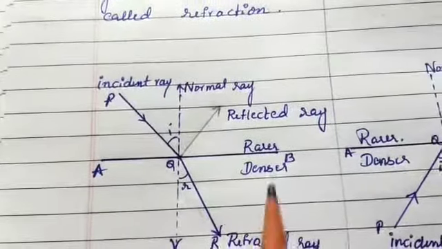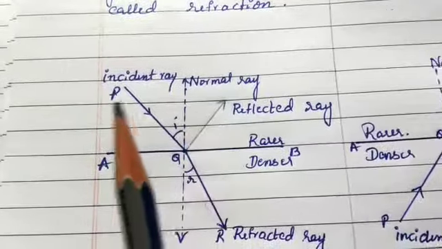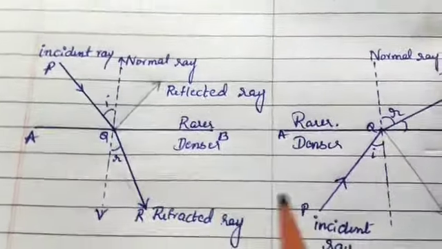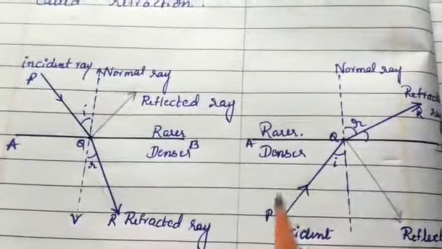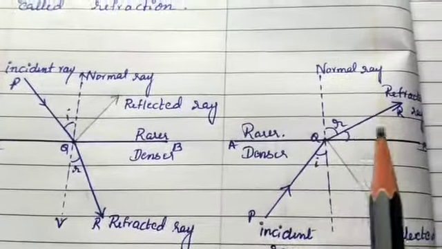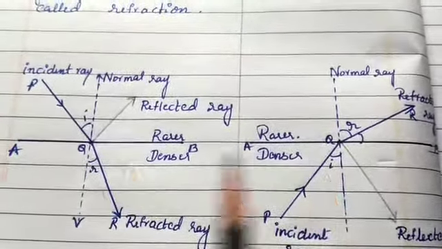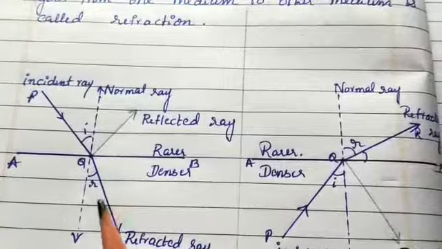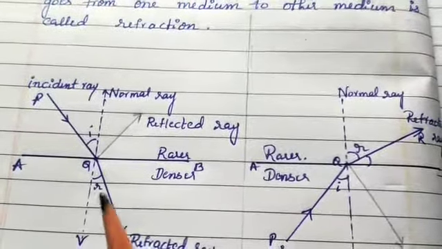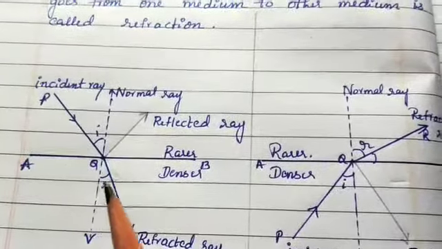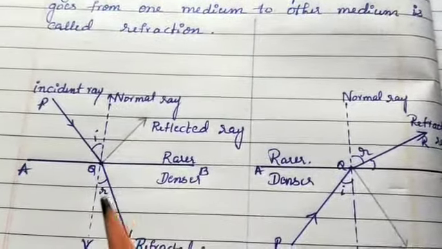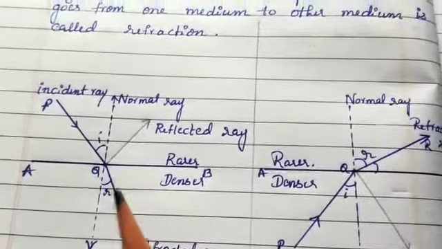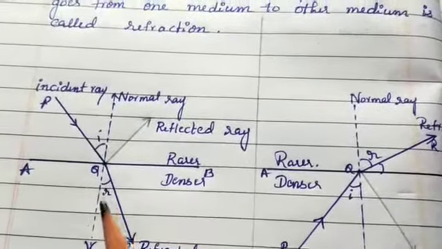This is the diagram for incident light in the rarer medium and refracted ray in the denser medium. This is the diagram for incident light in the denser medium and refracted ray in the rarer medium. This is a different case. When light is incident from the rarer medium to the denser medium, what will happen? Here this is the refracted ray, it bends towards the normal. Here the angle of incidence is greater than the angle of refraction. I is greater than R.